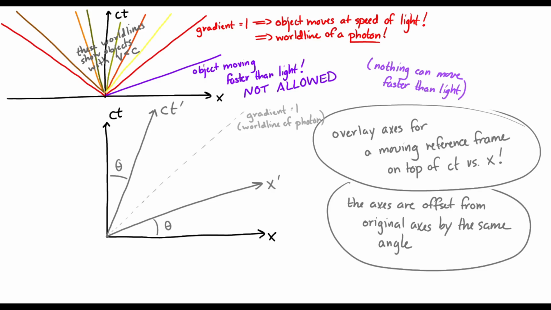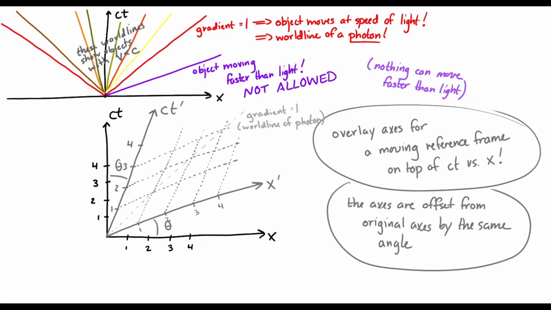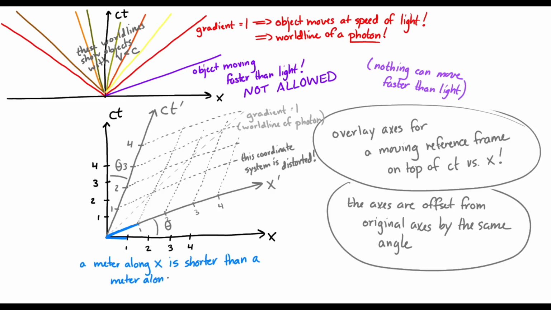It takes some time. But I want to point something out. When we draw it this way, if I were to draw the coordinate system for the ct prime and x prime axes, they would be distorted. The lines of constant x prime would be parallel to the ct prime axis, and the lines of constant ct prime would be parallel to the x prime axis. And it turns out that those axes are also stretched so that a meter along the x-axis has a different length than a meter along the x prime axis.